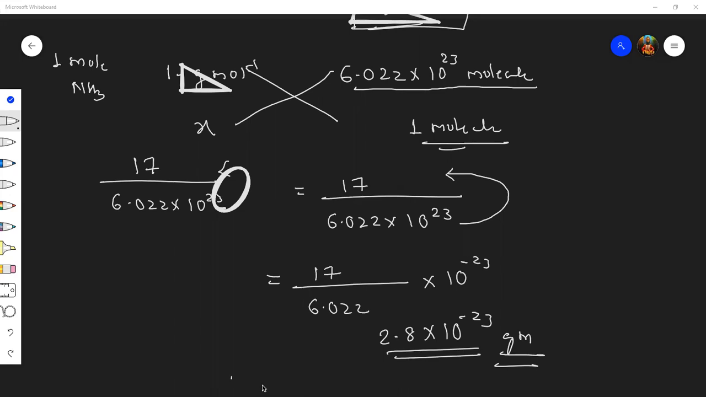Yes, Vaibhav, come in. Vaibhav, is there any doubt? No, sir. Okay. Then Viraj, any doubt is there? Okay, very good. So students, did you understand the mole concept? Yes, sir. Okay, students.